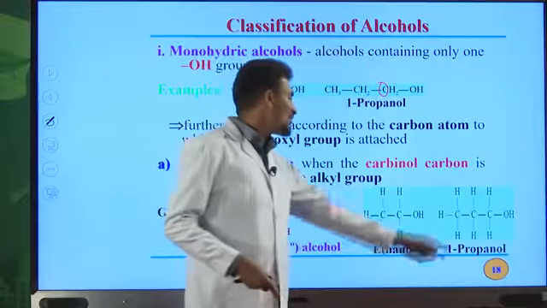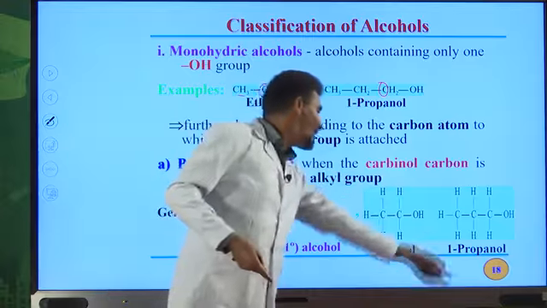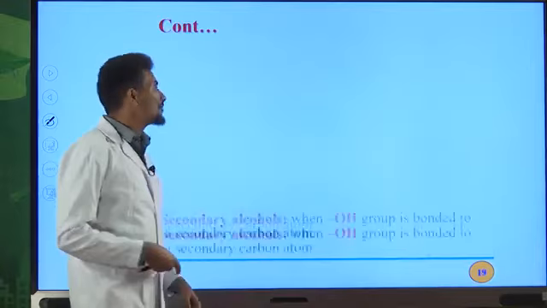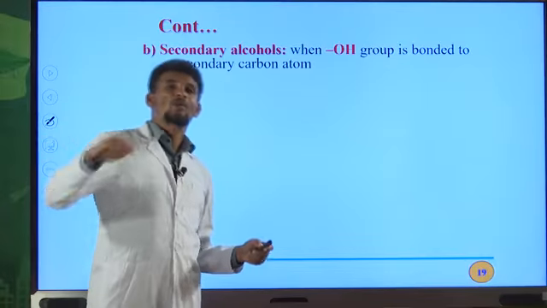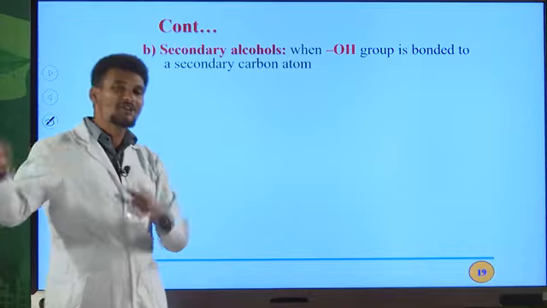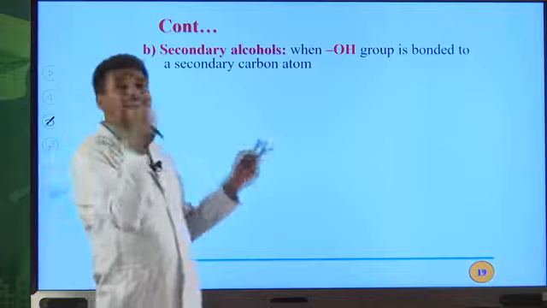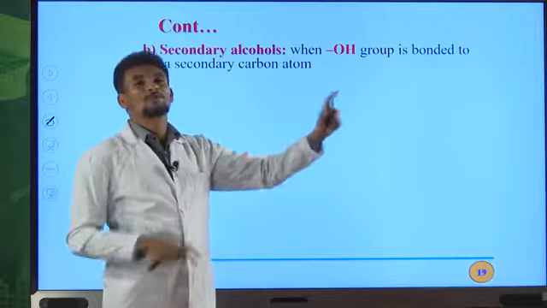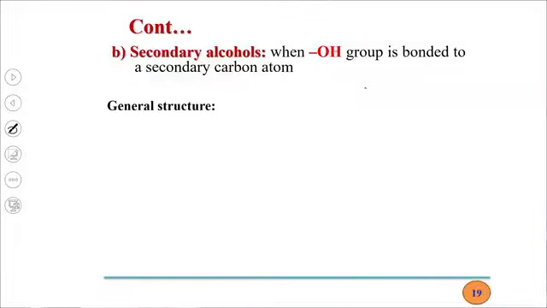So this is ethanol and this one is 1-propanol. N-propyl alcohol is the common name for this alcohol, but ethyl alcohol is the common name for that alcohol. Now, secondary alcohol. You can easily identify whether an alcohol is primary, secondary, or tertiary only by looking at the carbinol carbon. If, for example, the carbinol carbon is bonded to 2 the same or different alkyl groups, and that carbon is directly bonded to the OH group, such types of alcohols are named as secondary alcohols.